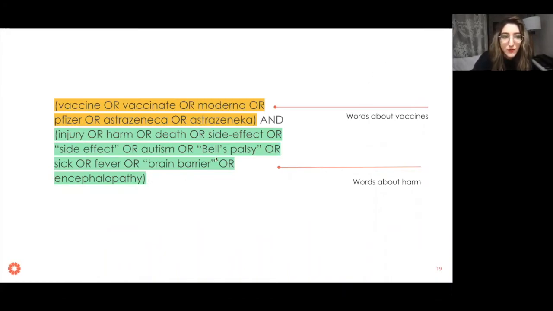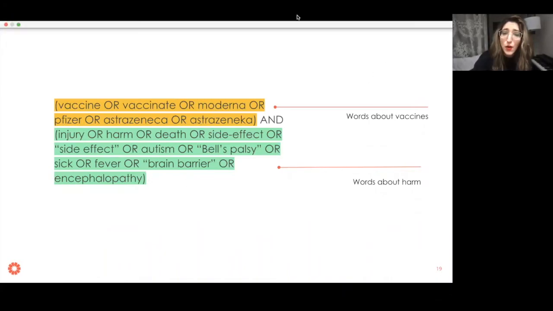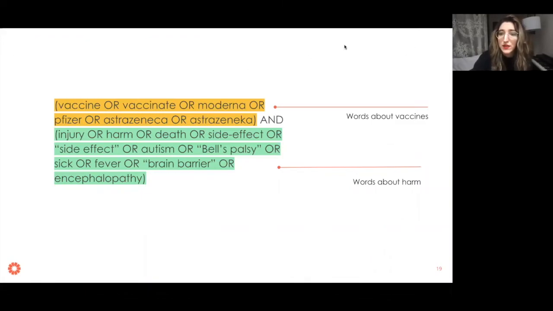And the second group of words are all about harm or injury, right? So we're telling the platform, I want to see posts that are about vaccines, and they can use any of these words, but I also want to see posts that have words about harm. And that could be injury, harm, death, side effects, autism, Bell's palsy, brain barrier, right?